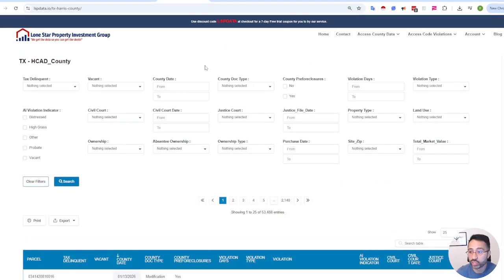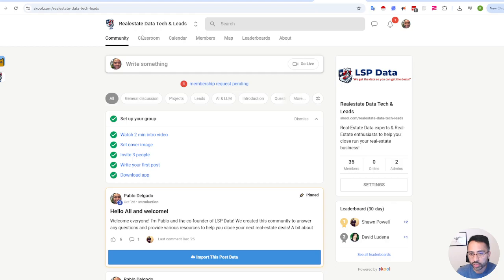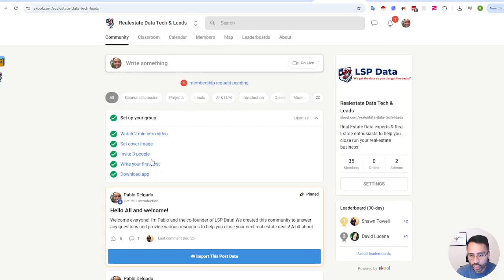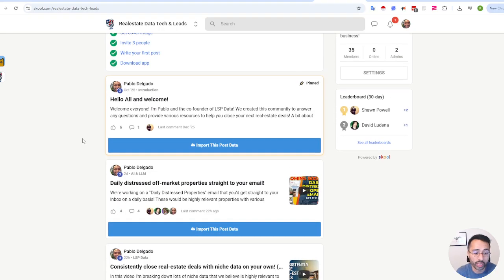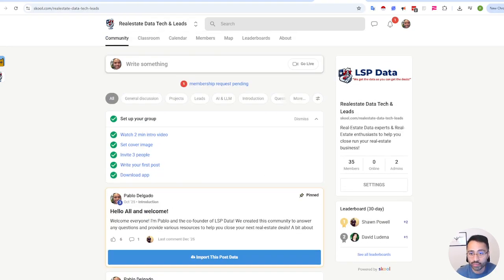But anyways, I just wanted to quickly show you how the platform works and how easy it is to export data. For us, we want to make sure that you act fast and continue closing deals, because that's how we know our platform provides a lot of value. And if you're interested, we have a Skool community as well. You can join, ask any questions. We post a lot about projects and updates to our platform, and we answer any questions that a lot of you may have.